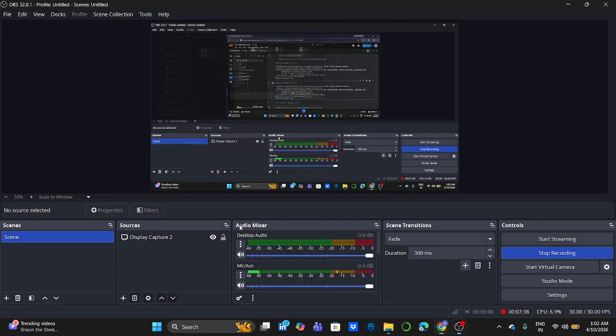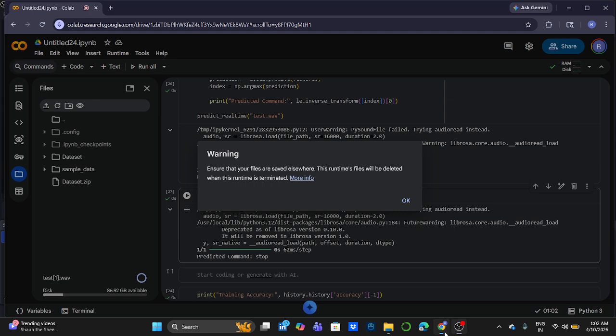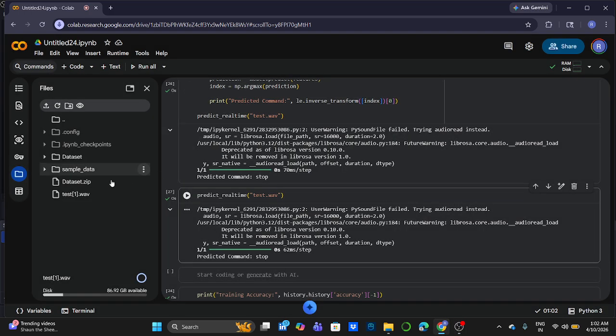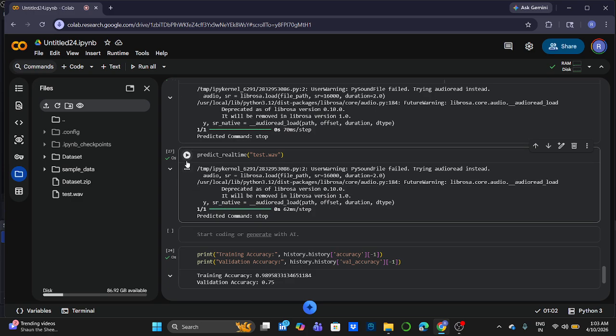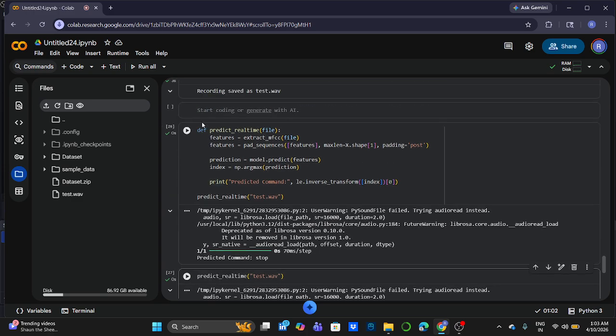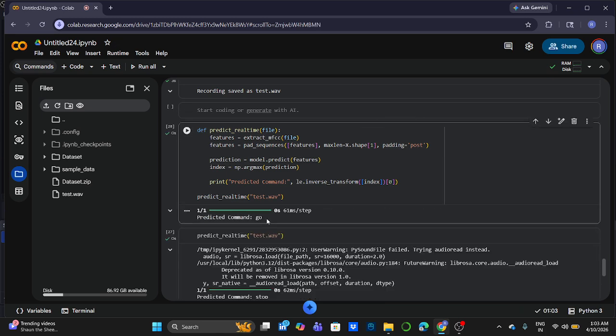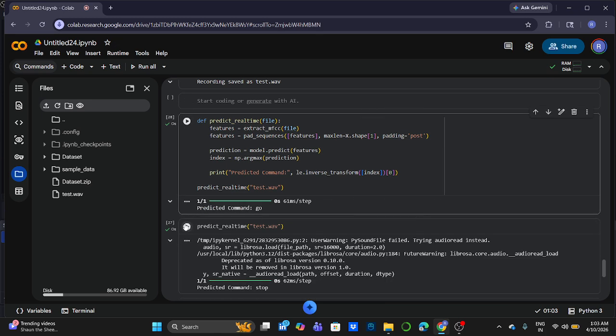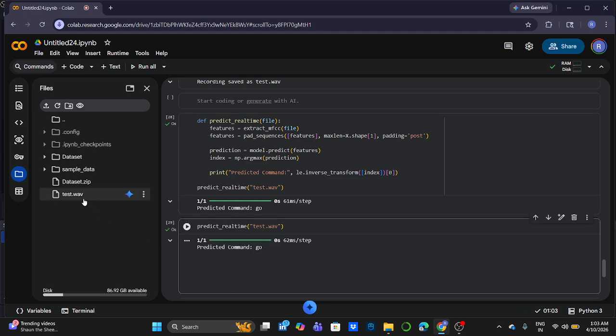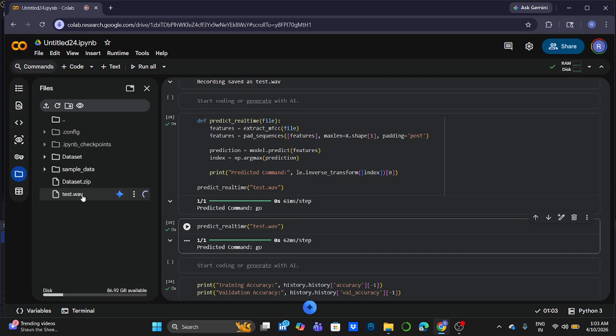First, we rename it. So it will predict the command as go, since in our test.wav file we have a go command. Go.